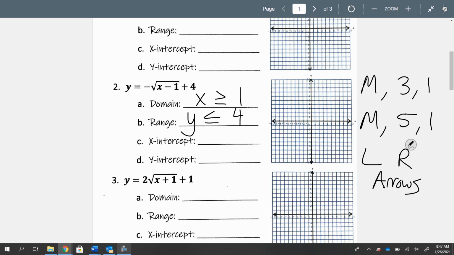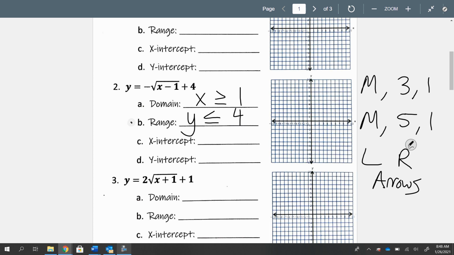See what flipped? So it's going to really be like this. We're going the other way, because of this negative, it flipped it. That's all that does. Okay, again, I'm doing it the harder way for those that want to see it, but really, when you see a problem, you can immediately graph it and see the domain, range, x-intercept, y-intercept, and be done, if you know what you're looking for. But again, if you just want to get the domain and range from looking at the problem, I'm just showing you. So if you see a negative on the outside here, the range is flipped. Y is less than or equal to positive 4.